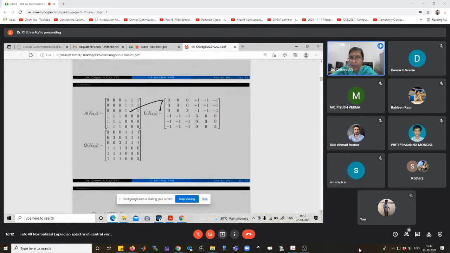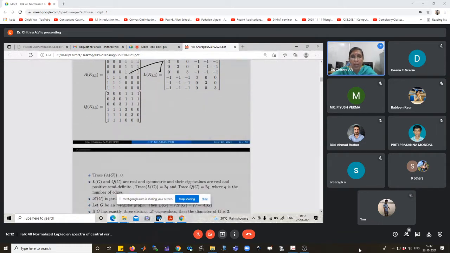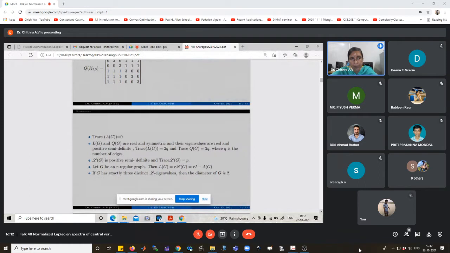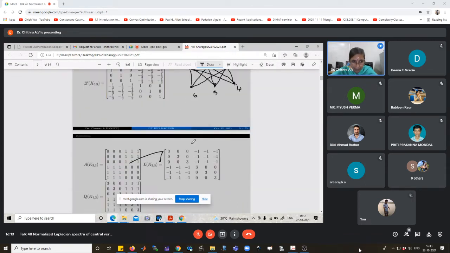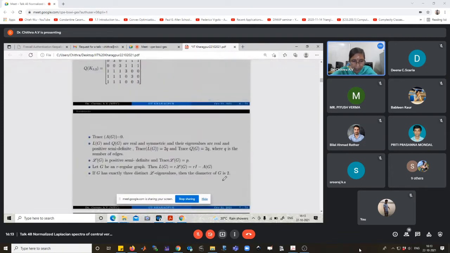We know that the trace of a matrix is the sum of its eigenvalues, that is, the trace of the matrix A is equal to the sum over i from 1 to p of lambda i. Also, A of G, L of G, Q of G and the normalized Laplacian are all square matrices. The trace of the adjacency matrix is 0.